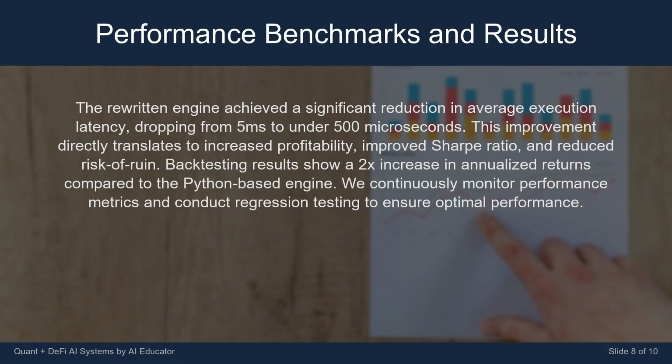The rewritten engine achieved a significant reduction in average execution latency, dropping from 5 milliseconds to under 500 microseconds. This improvement directly translates to increased profitability, improved Sharpe ratio, and reduced risk of ruin. Backtesting results show a 2x increase in annualized returns compared to the Python-based engine. We continuously monitor performance metrics and conduct regression testing to ensure optimal performance.